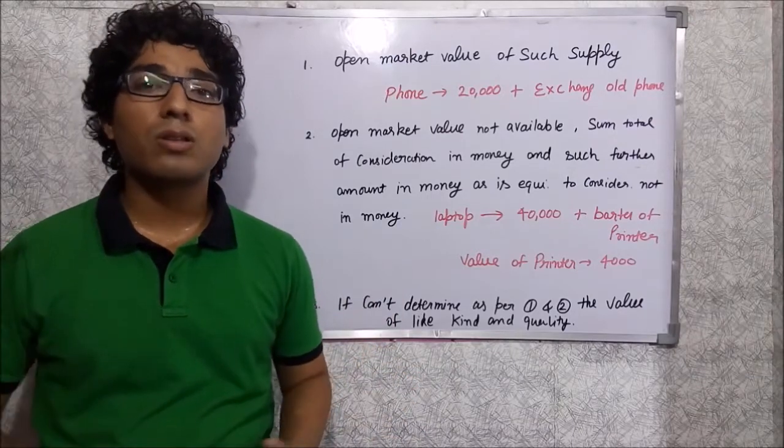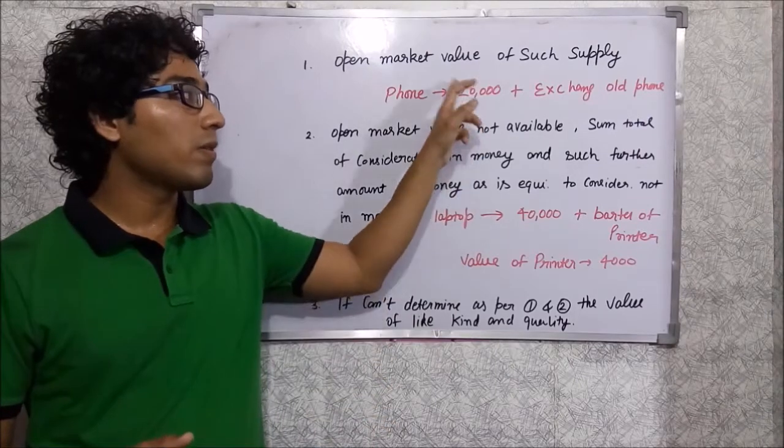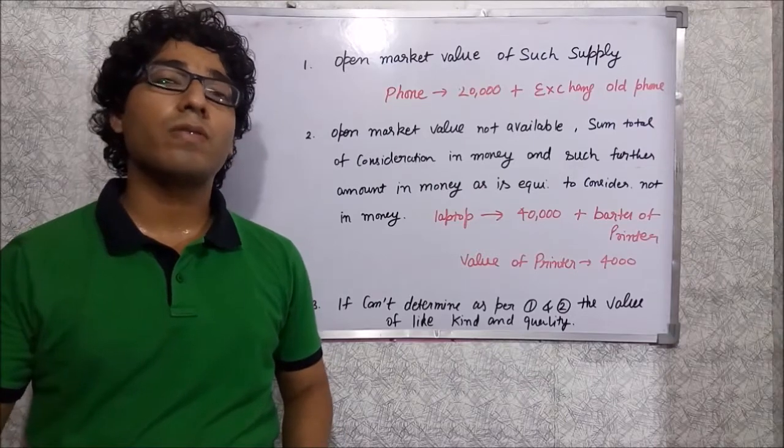So these are the 3 clauses. Also there is a 4th clause which says if we can't determine the value as per clauses 1, 2 and 3, then we have to shift to rules number 4 and 5 of the valuation rules.